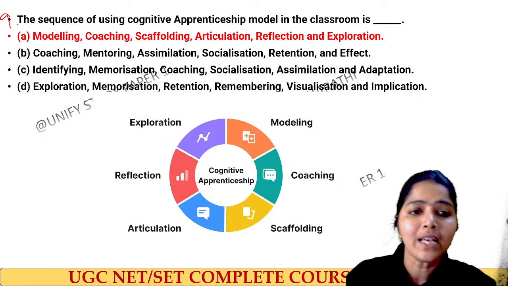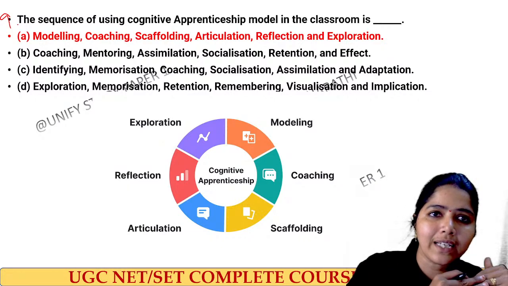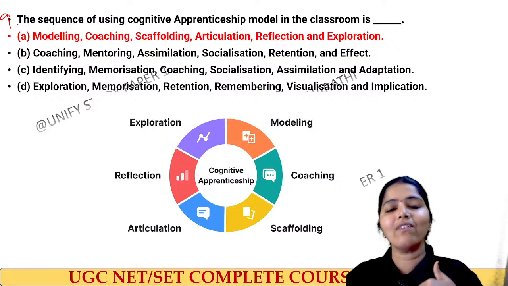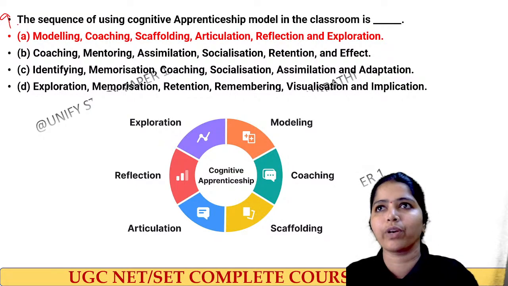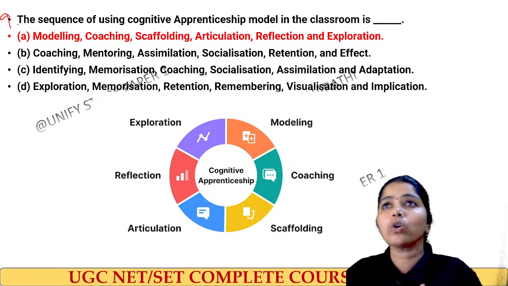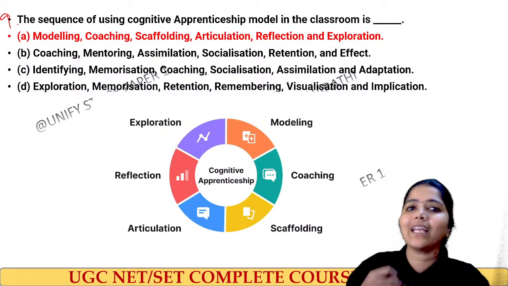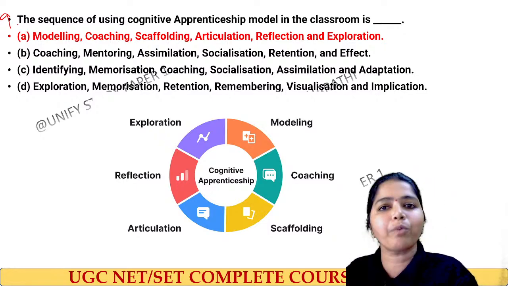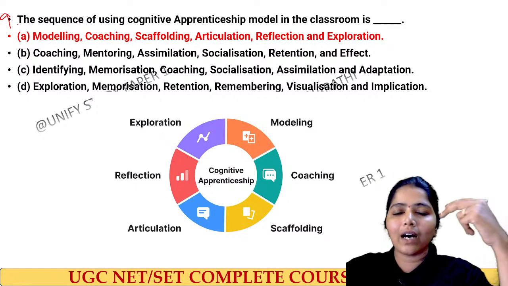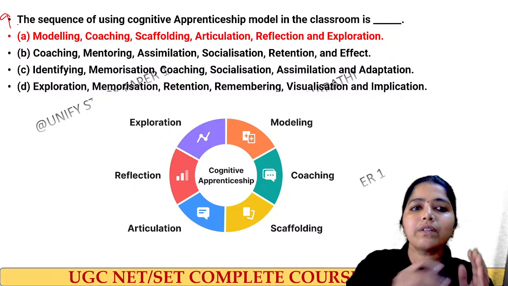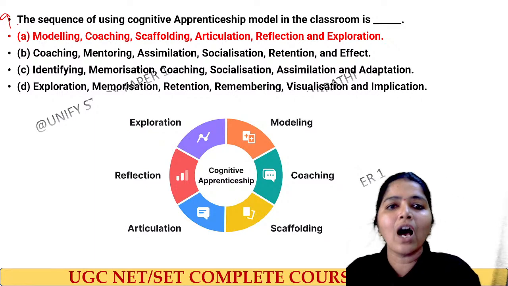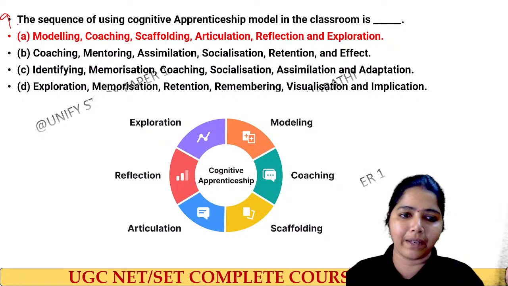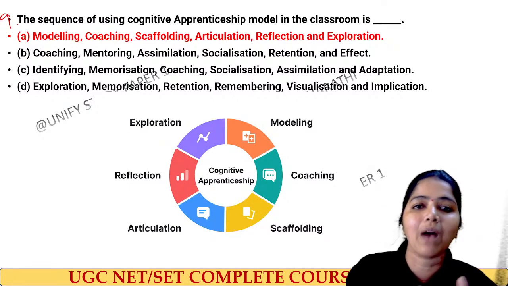Please try to understand. It is a kind of learning theory in which the teacher helps you solve complex problems. I will tell you this is how you have to solve it, by understanding each and every bit of that problem. I will teach you to understand the problem part by part, so that you can get it better. They focus on teaching learners how to look at problems in a small way, and then you can understand it better. That is called the cognitive apprenticeship model.